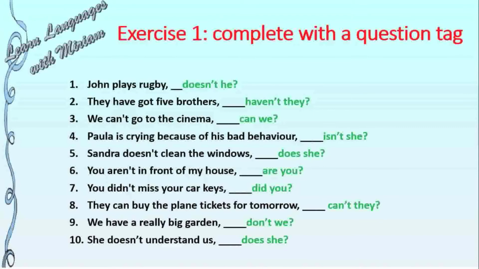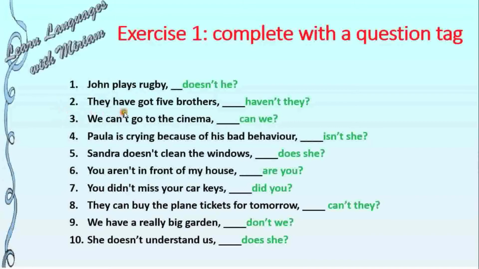So here, in this exercise, you have to complete with a question tag. Let's see the first one. John plays rugby. Doesn't he? We need the auxiliary verb of the main sentence and then the subject, the pronoun. So for plays it is does, and here we need the negative. We need the contrary. If the main sentence is affirmative, the question tag is going to be negative.